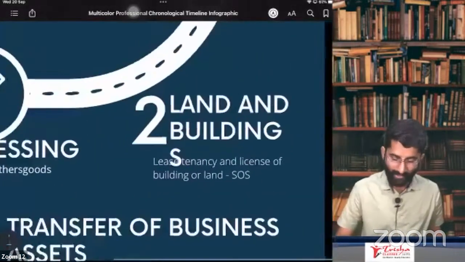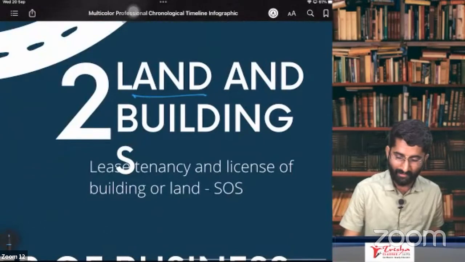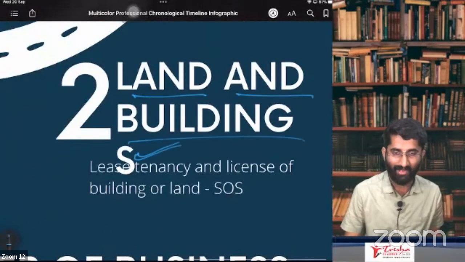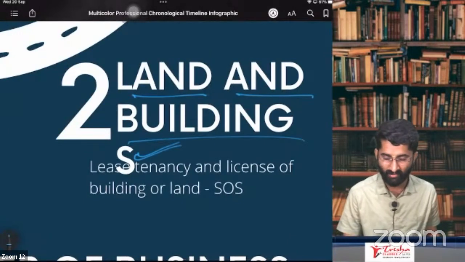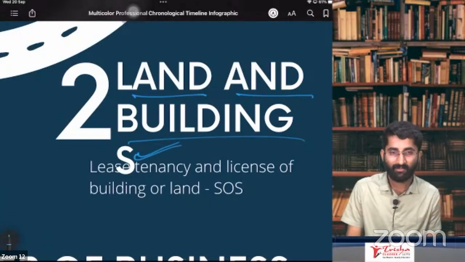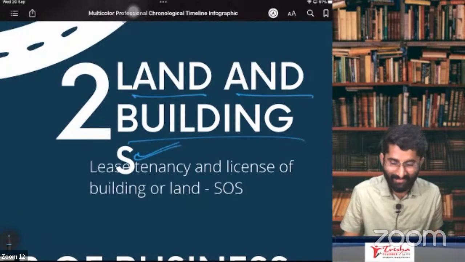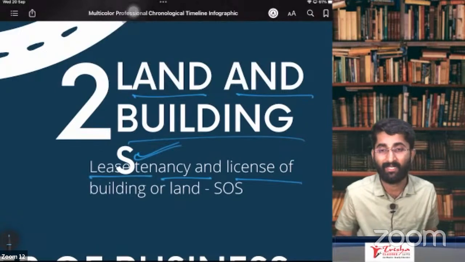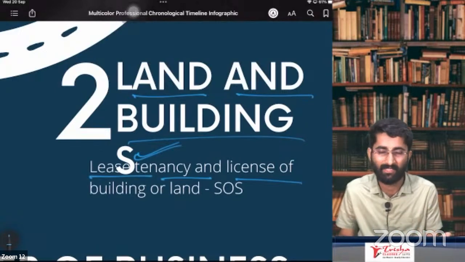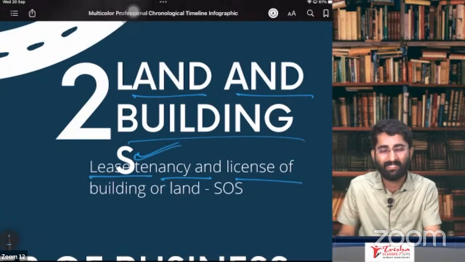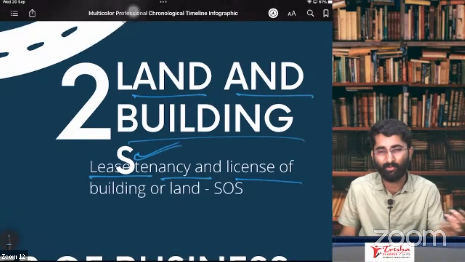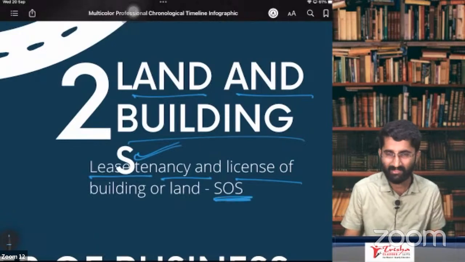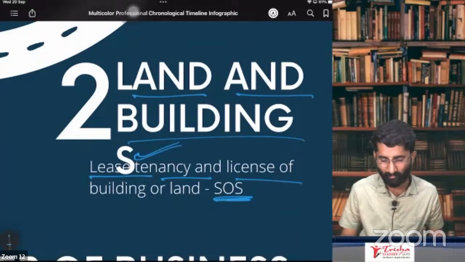Next one, paragraph number 2. In case of land and buildings, yes, it has come here. There is some typo, clerical error, please do adjust. Land and buildings case. In case of land and building, lease, tenancy and license of land. See, I'm not selling the land, but just leasing. Tenancy is given, license is given for you to use. Then it is common sense. This is supply of service.